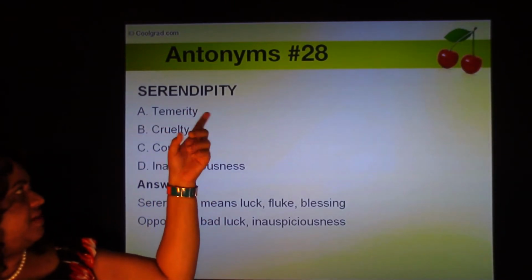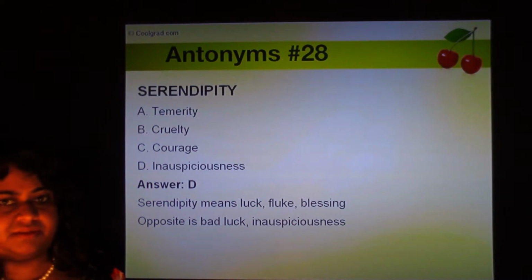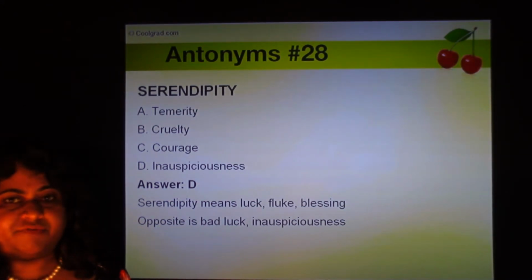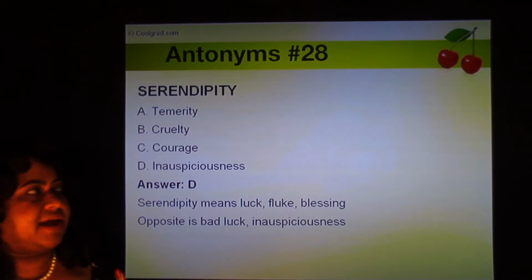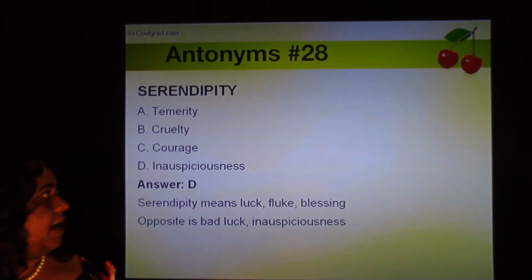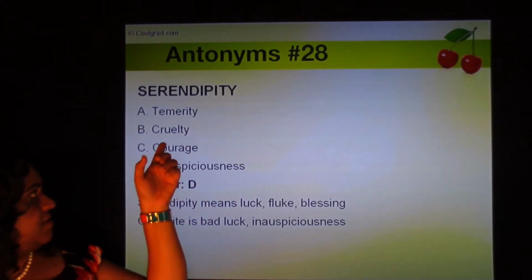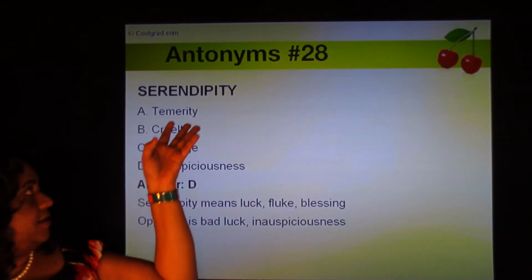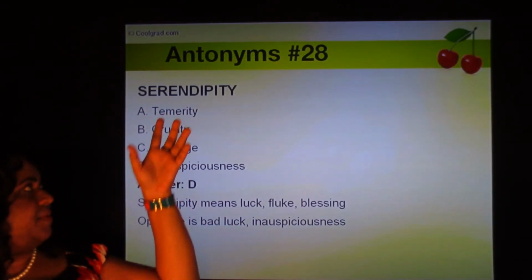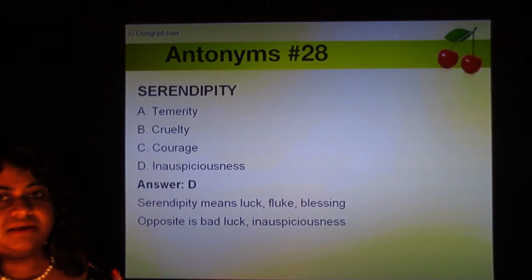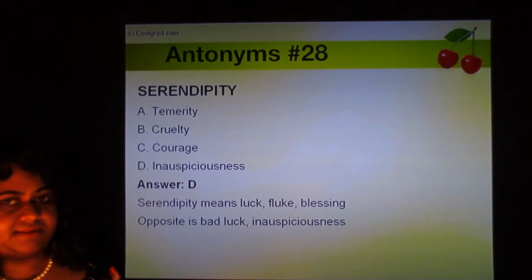So serendipity is nothing to do with having pity for someone. If you've never heard of the word serendipity before, what would you think? Oh, it has pity at the end, so maybe serendipity means kindness or pity or sympathy. And you might be tempted to pick the opposite as cruelty. Or you might think the opposite is courage, since serendipity somehow seems meek and timid. But no, serendipity means good luck. And the opposite is inauspiciousness.